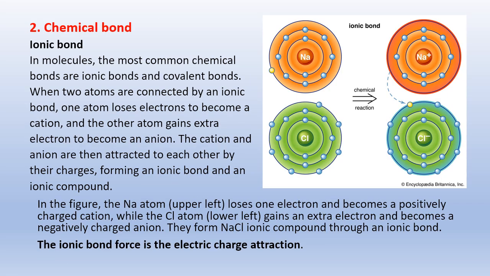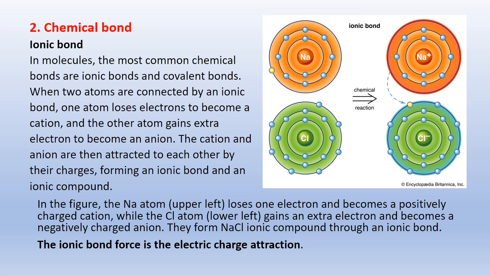2. Chemical bond. Ionic bond. In molecules, the most common chemical bonds are ionic bonds and covalent bonds. When 2 atoms are connected by an ionic bond, one atom loses electrons to become a cation, and the other atom gains an extra electron to become an anion. The cation and anion are then attracted to each other by their charges, forming an ionic bond and an ionic compound.